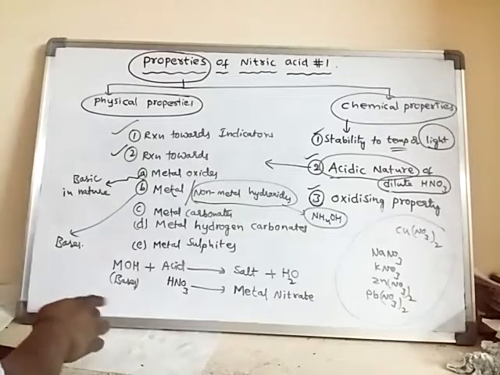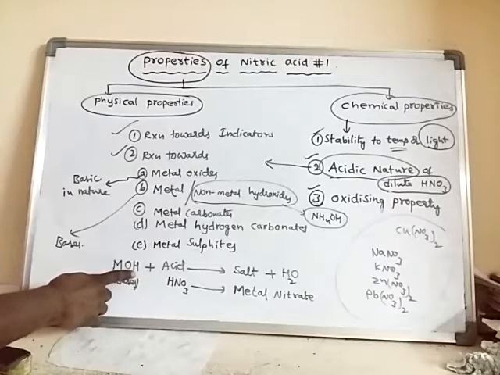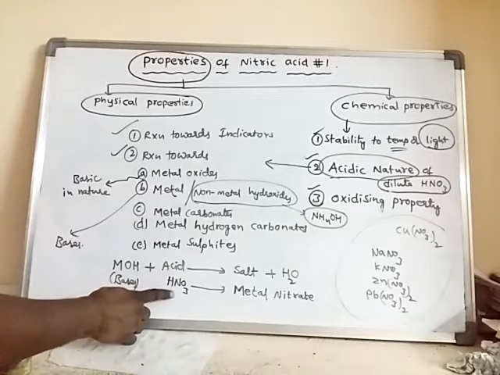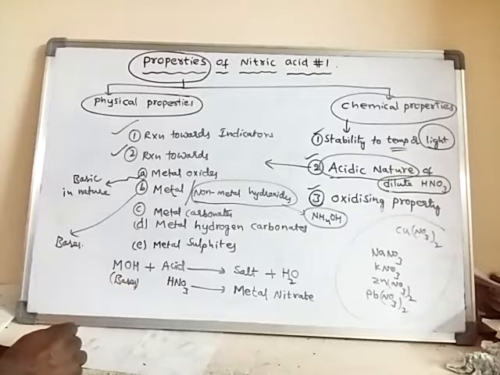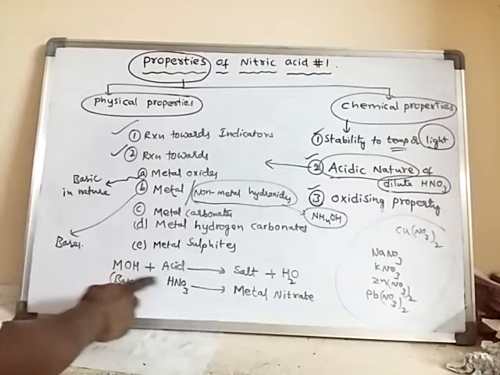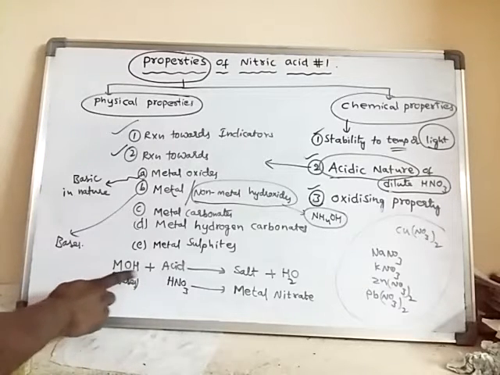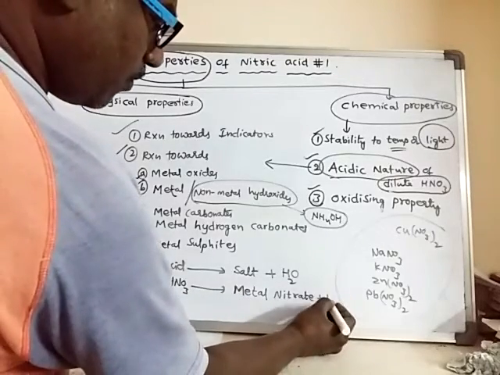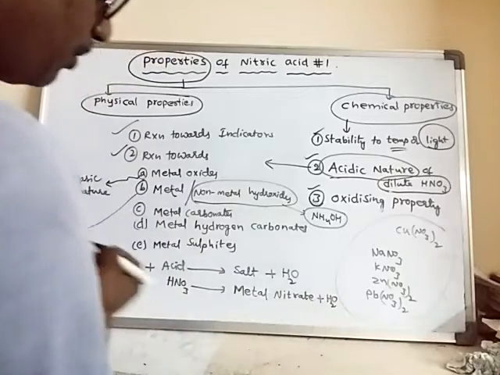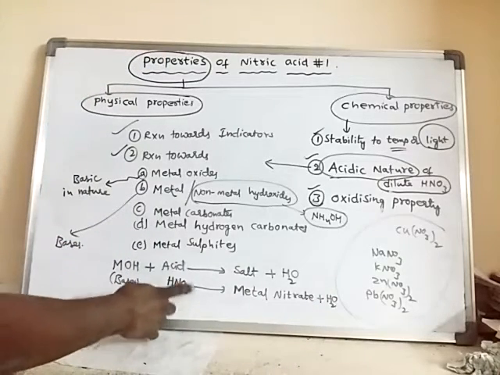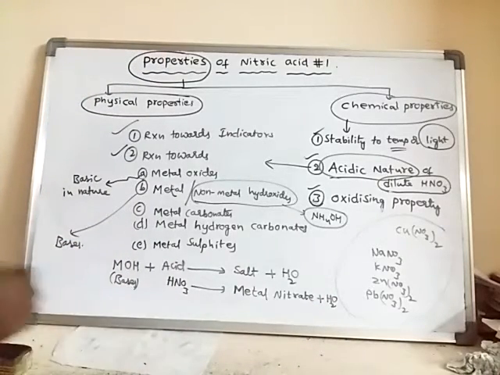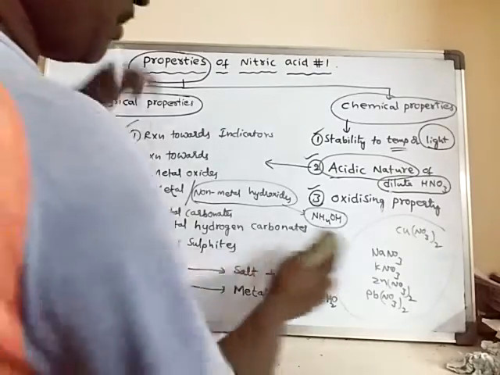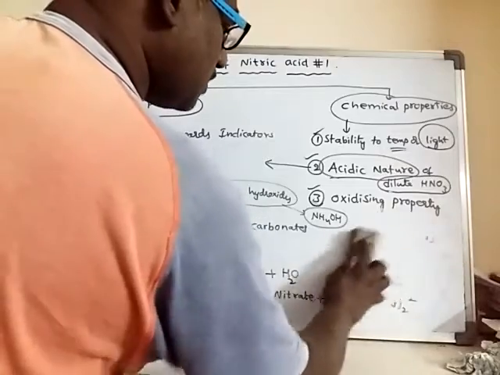Okay, so that means when metal hydroxides react with dilute HNO3, the metal hydroxide can form metal nitrates and water as the only products. Hence this dilute HNO3 is said to have acidic nature. Okay, so some examples if you discuss.